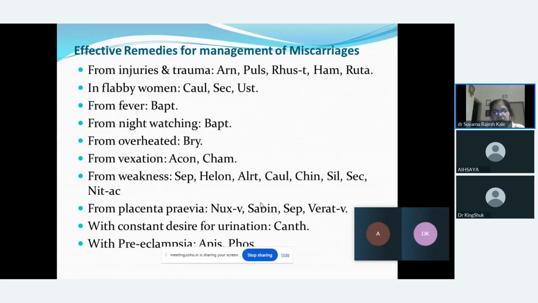If there is abortion from placenta previa, we can think of Nux vomica, Sabina, Sepia, Veratrum, Viburnum. Abortion with constant desire for urination, the only remedy given in the repertory is Cantharis. Abortion from preeclampsia, the remedies could be Apis and Phosphorus.